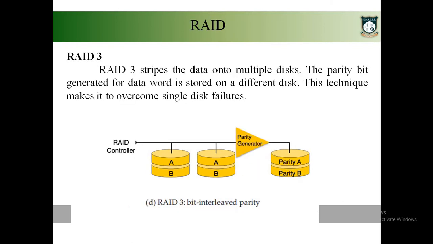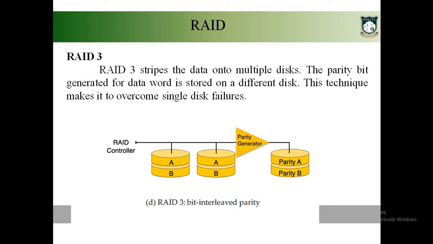Okay, so the next level is RAID level 3. Here what happens is bit level striping is being used, and for your data you will be storing parity information.